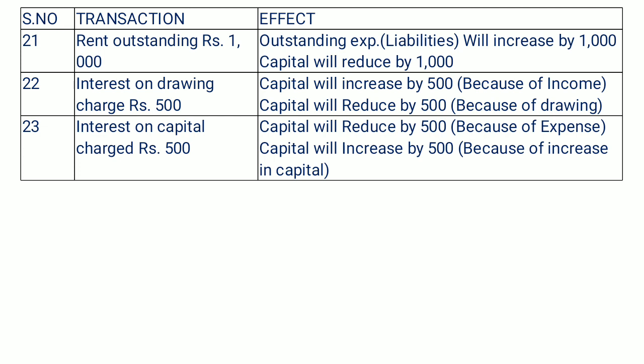The next, last transaction, we have interest on capital charged rupees 500. So interest on capital charged is a kind of expense for the business organization. So that is an expense, that's why it will reduce capital in the business organization.